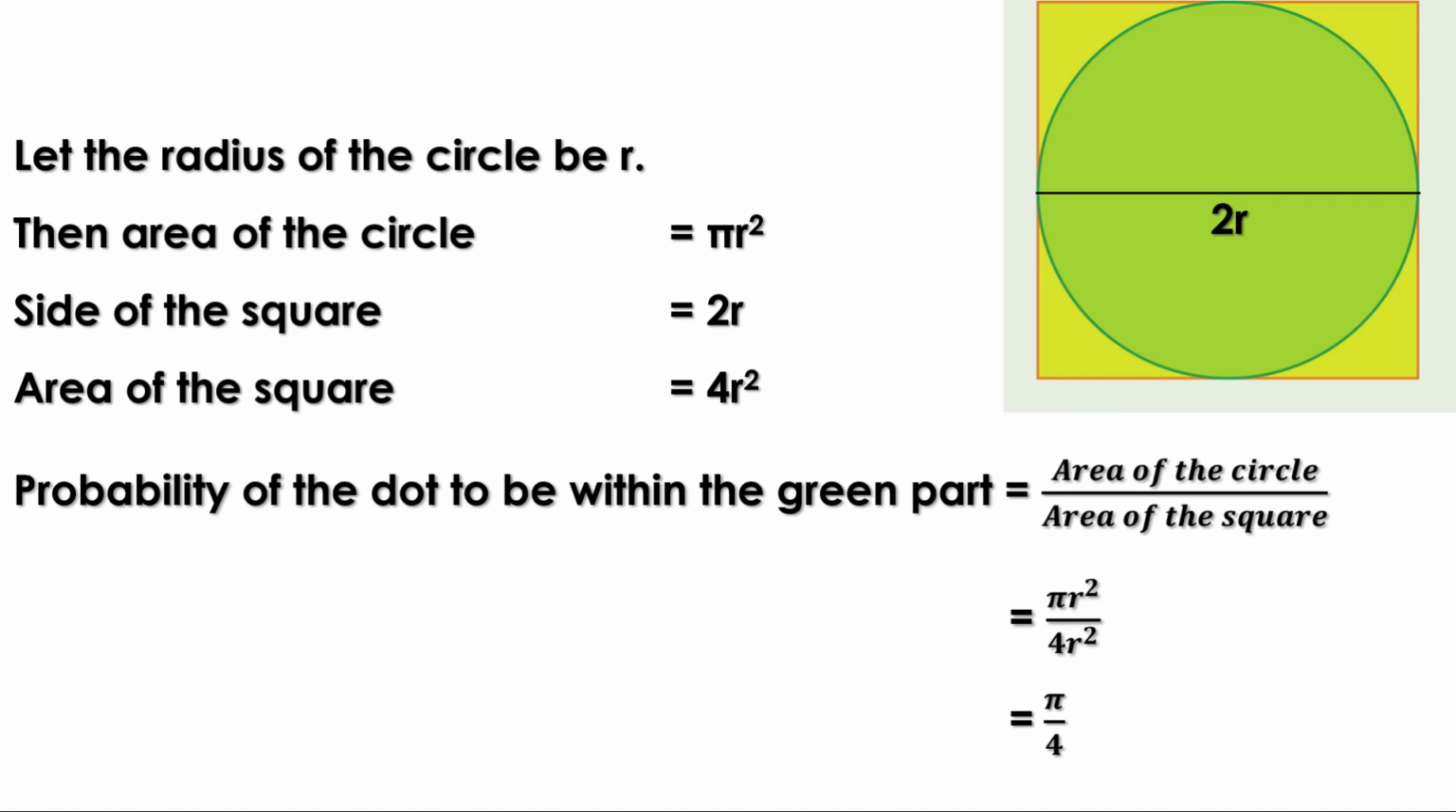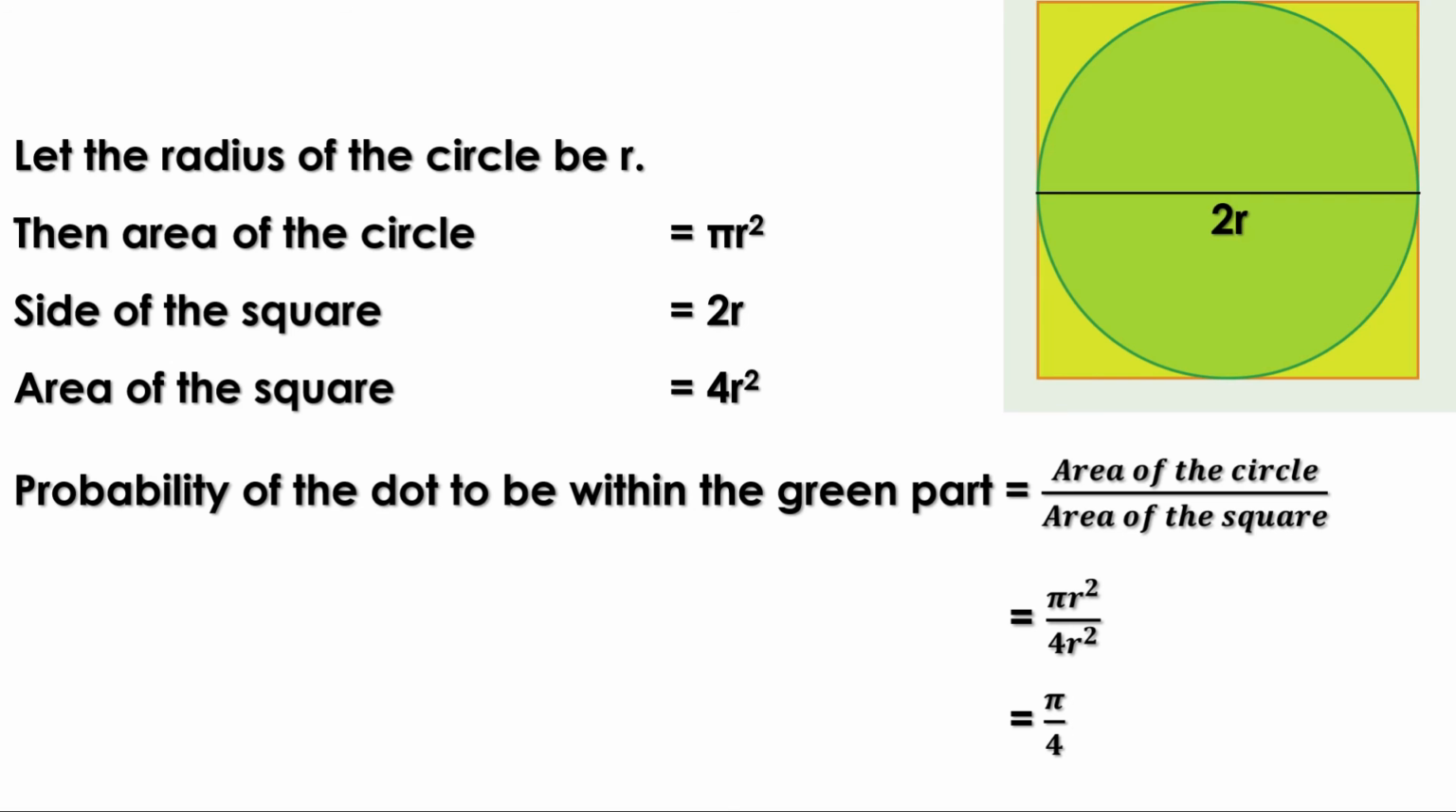Today we have learned how to find the probability of getting the dot within a particular geometrical region. To find that probability, we have to divide the area of that geometrical region by the total area.